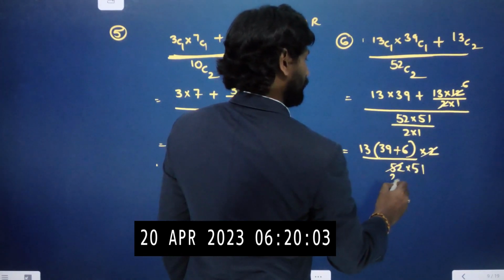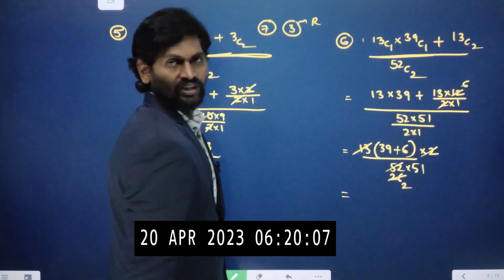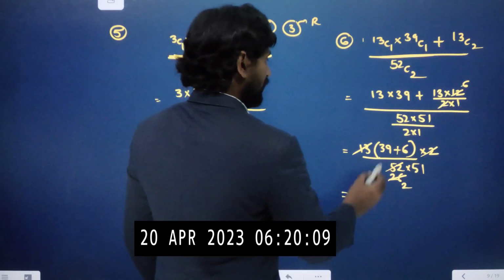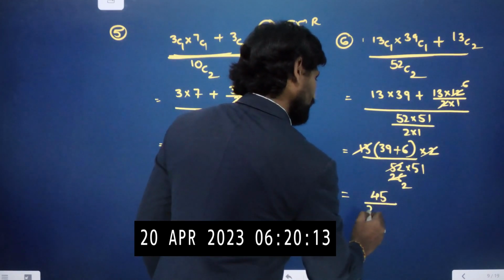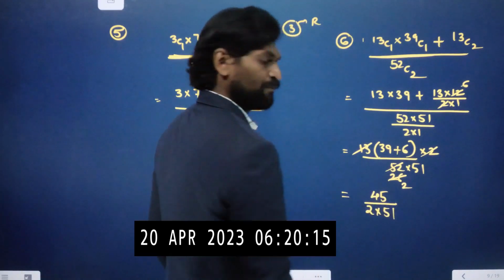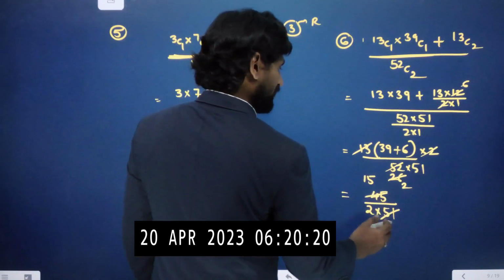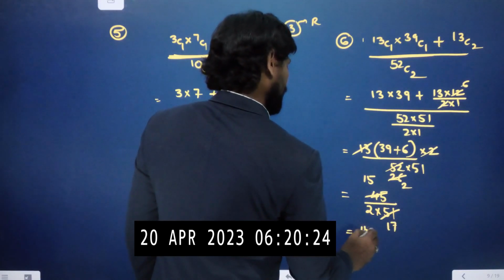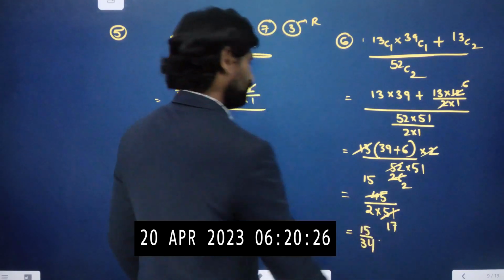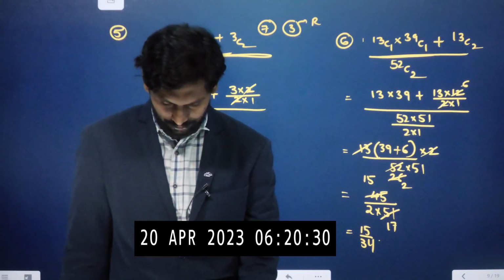So 2 table here 26 times, 13 table here 2 times. Now 13 2s are 26. Now 39 plus 6 is 45. 45 by 2 into 51. Again 3 table having a chance. 3 table here 15 times and 3 table here 17 times. So 15 by 34. Therefore, the probability of this event is 15 by 34.